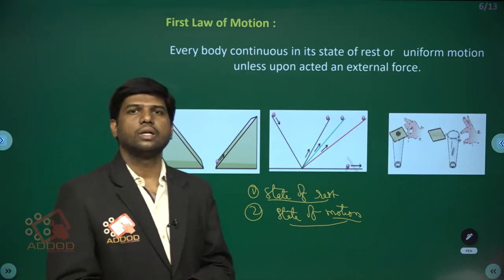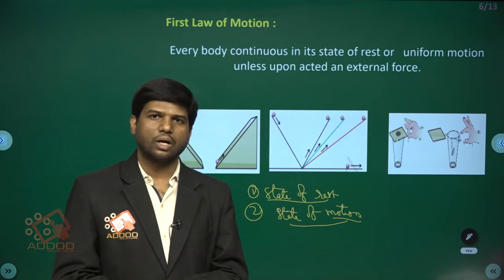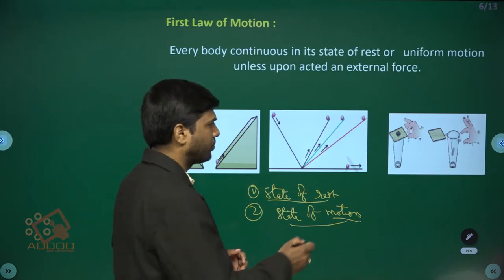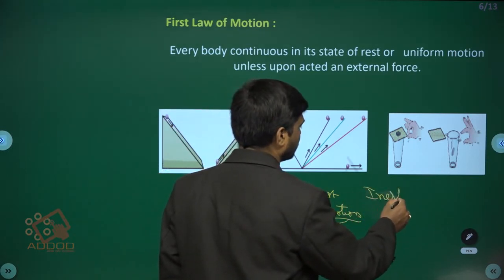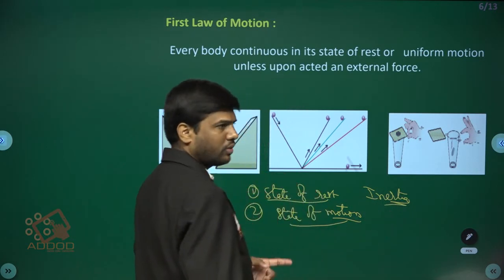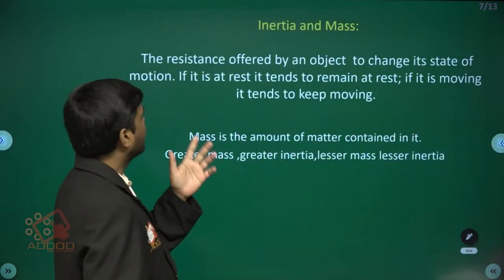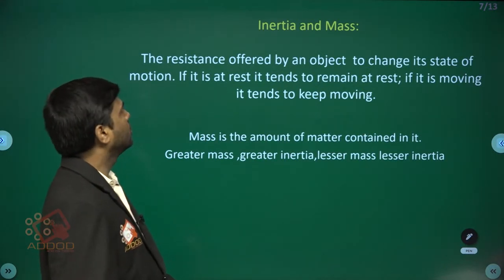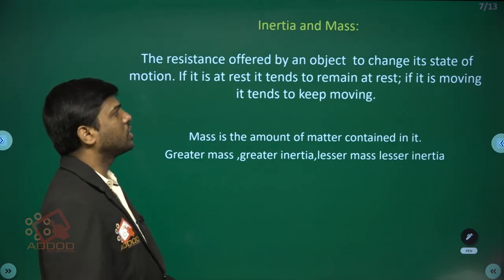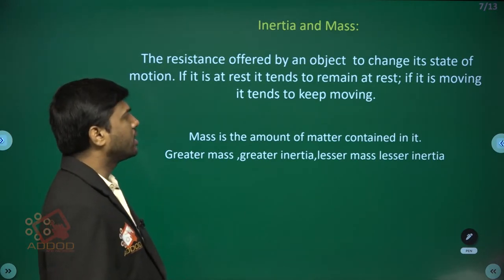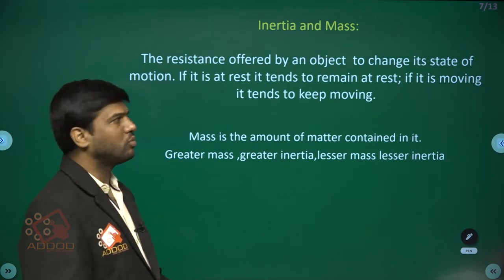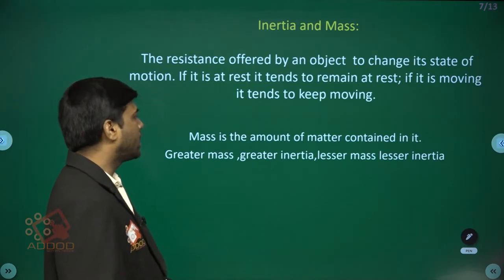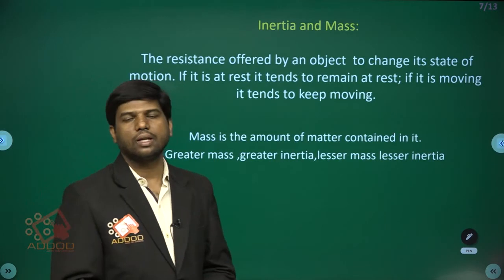Newton's first law of motion describes one of the qualities of the nature of an object, that is inertia. Okay, that we are going to learn now. Inertia can be defined with the help of the mass of the object. It is the resistance offered by an object to a change in its state of motion. If it is at rest, it tends to remain at rest. If it is moving, it tends to keep moving. Mass is the amount of matter contained in it. So, greater mass, greater inertia; lesser mass, lesser inertia.